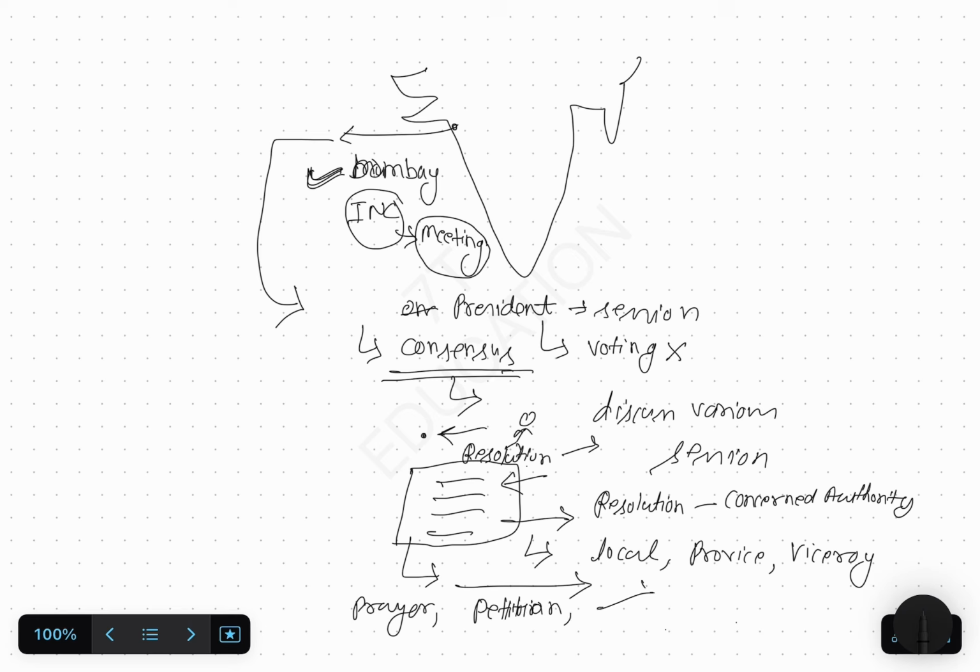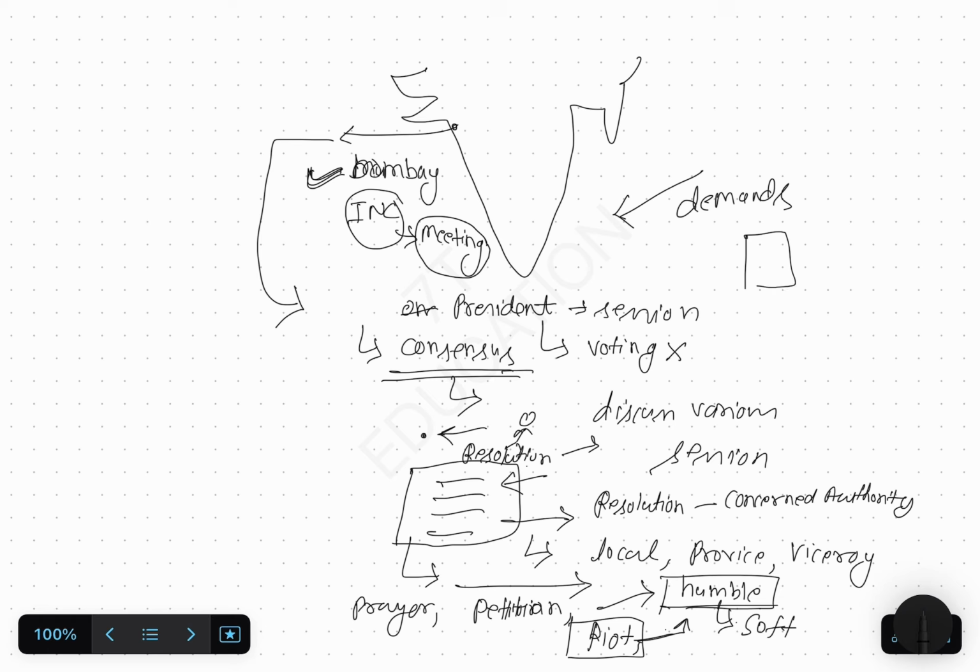Their voices were very humble and soft when they were submitting their resolution to the concerned authority. They were not like riot and dharna, saying fulfill our demands, these are our demands. They were very soft and humble when they were submitting their resolutions, their demands, to the concerned authority. So I hope you understand how early nationalists were struggling for their demands. They pass a resolution in that particular meeting. They submit the same resolution to the concerned authority. And I have discussed how they were submitting their demands.